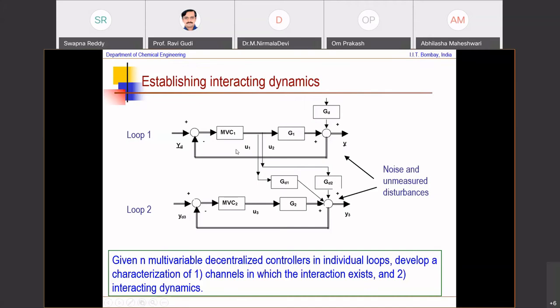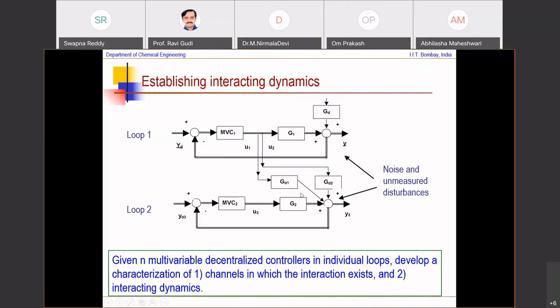Now, what I show you here is one large multivariable controller, a second large multivariable controller, and amongst them, you can see two signals, U1 and U2. Let's pretend that both U1 and U2 are actually affecting Y3. In practice, the case could be that only U1 is affecting Y3 and U2 is not.